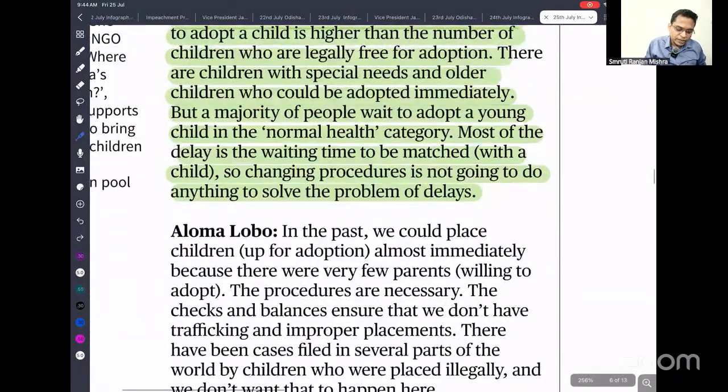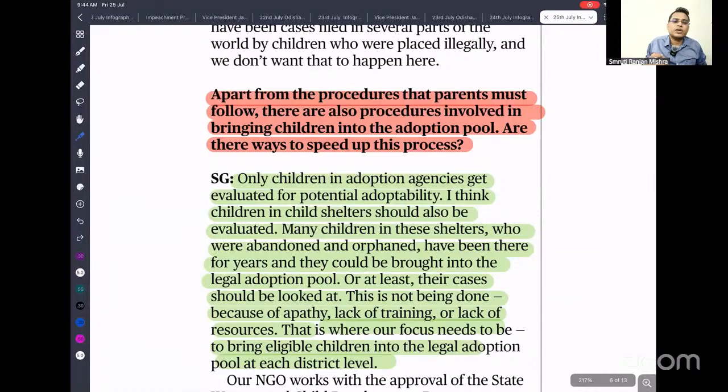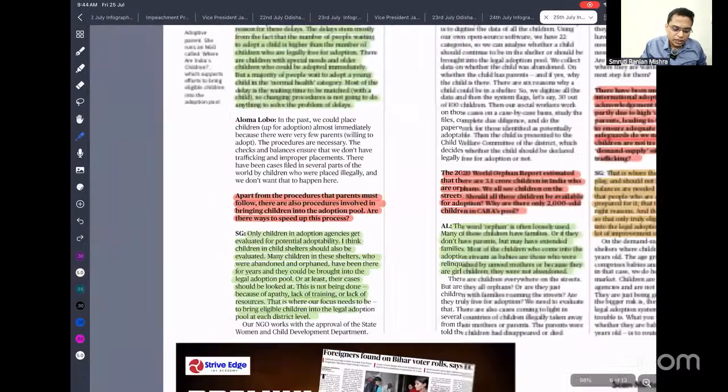There are a lot of kids, but there is no one to take care of those who are already older, so parents don't accept them. Apart from the procedure parents must follow, there has to be a procedure involved in bringing children into the adoption pool to speed things up. Only children in adoption agencies get evaluated for potential adoptability. I think children in child shelters should also be evaluated. That is what the article says.